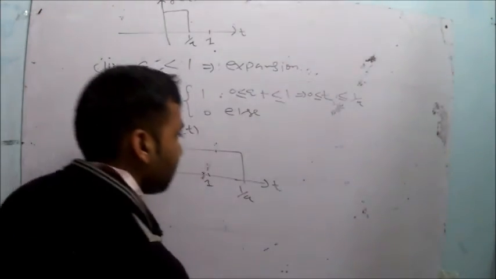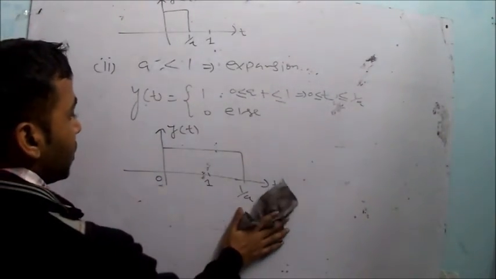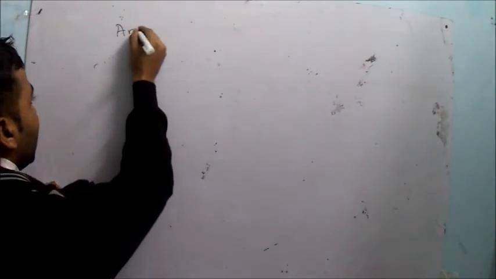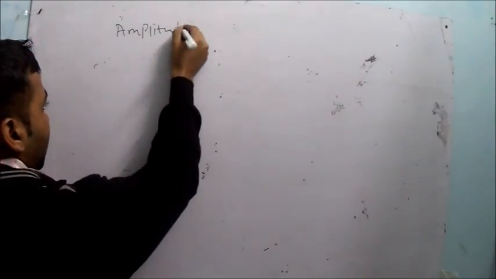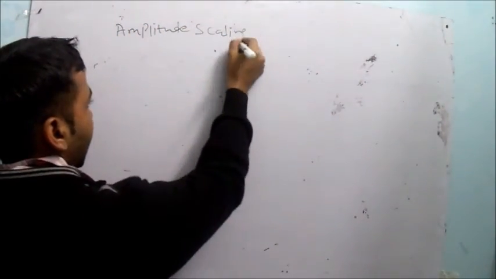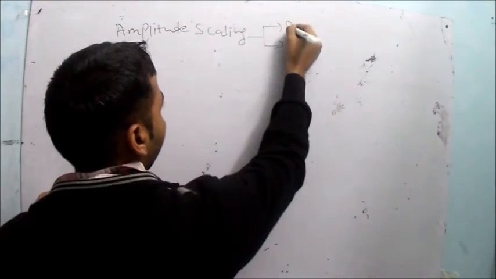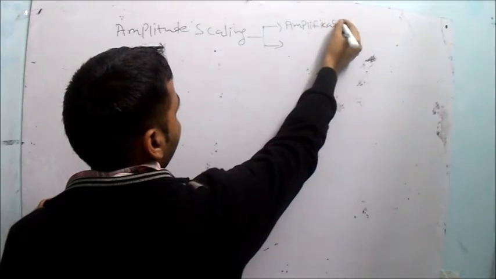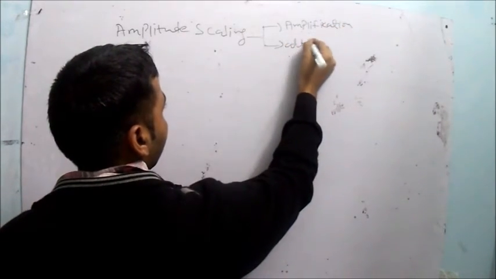So we have seen the time scaling of the signal. Now we will see amplitude scaling of the signal. Amplitude scaling of the signal has two types. One is the amplification of the signal. Another one is the attenuation of the signal.